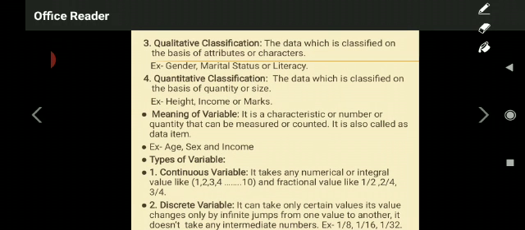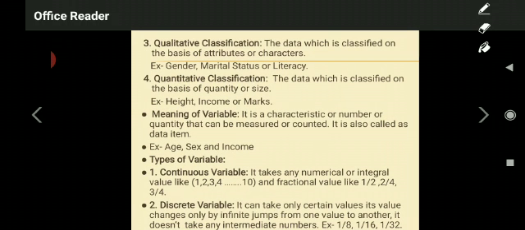Now coming to the next one, that is quantitative classification. Here, the data which is classified on the basis of quantity or size, it is very interesting again. In quantitative classification, the data which is classified on the basis of quantity or size, that is called as quantitative classification. Take the example of height, income, for example. Okay, I hope you understood. Height, income, or marks of the students. Okay, I said quantity or size.